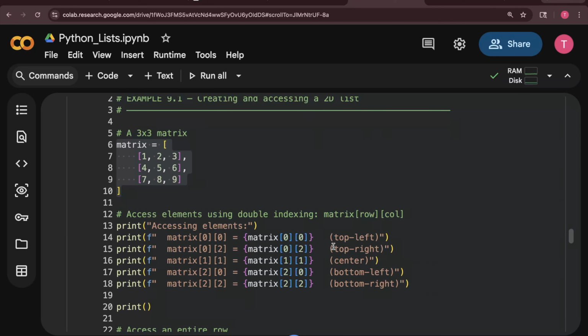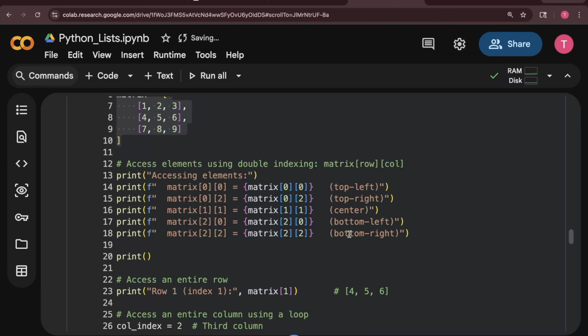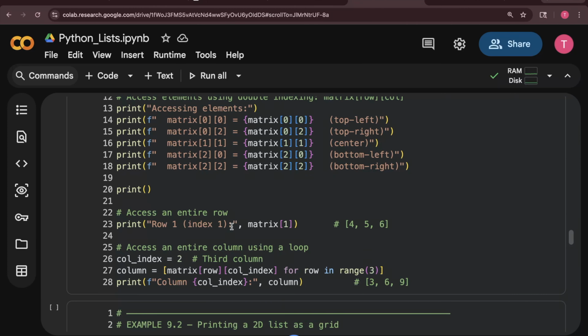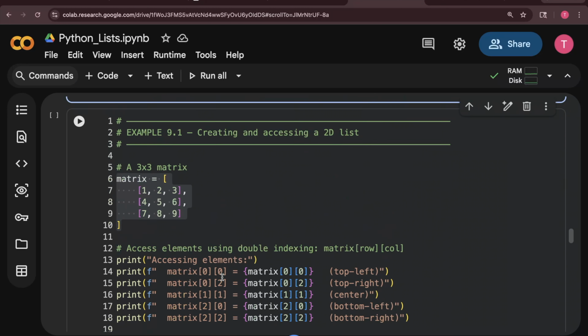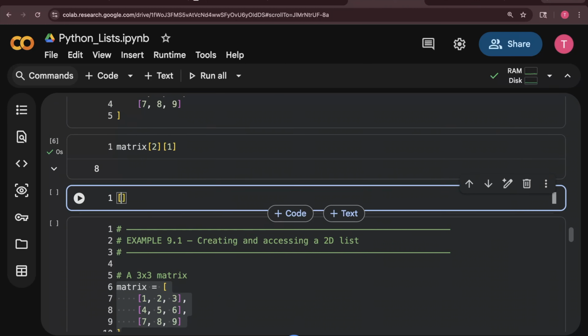The same example is shown here: top left, top right, center, bottom left, bottom right. And if you want, you can access an entire column using a loop also. And this is the list comprehension example. If I show you that also, that's what I am doing. I am running a loop.